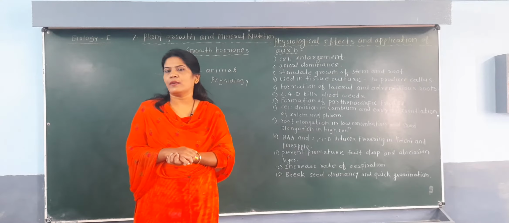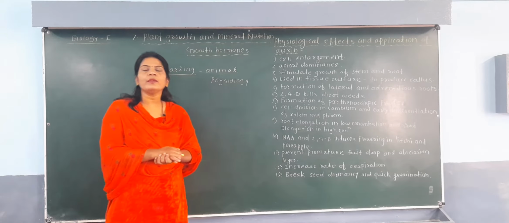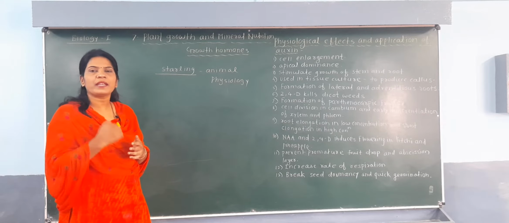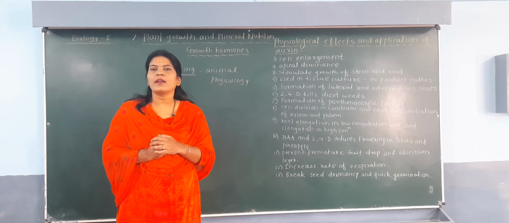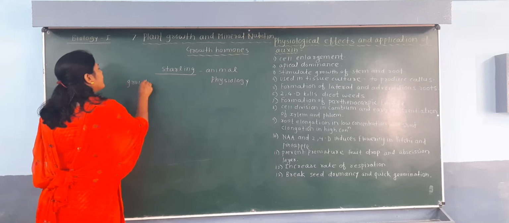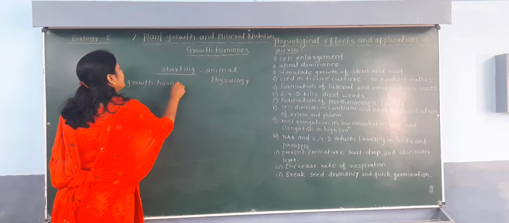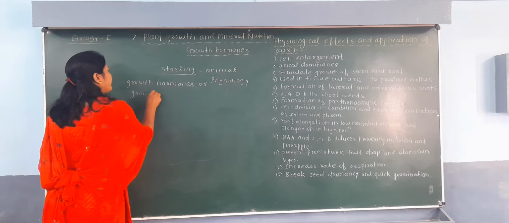See here, again I am telling you, what is a hormone? The internal factors present in the plant which promote the growth are called growth hormones, or another name for it is growth regulator.